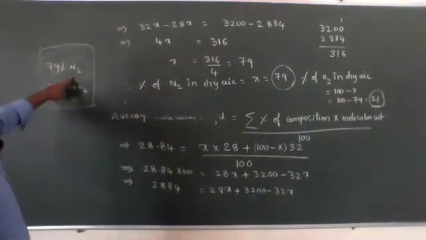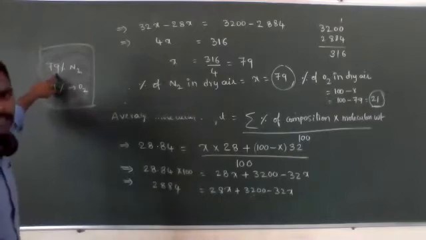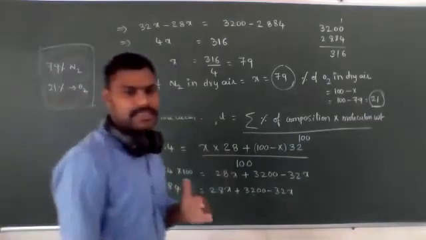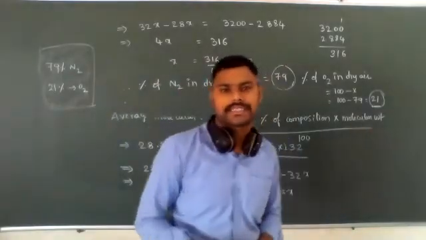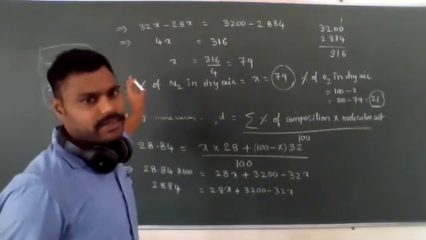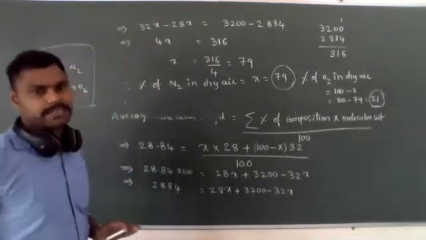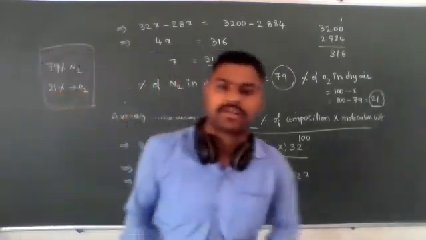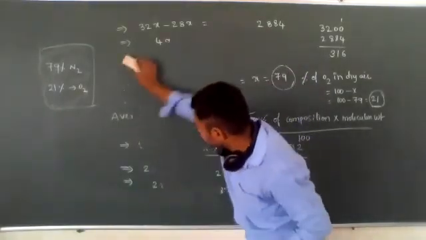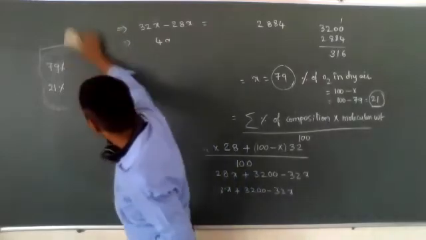So in the dry air, N2 is 79% and O2 is 21%. Similar problems we discussed yesterday also. Yesterday in the second class, I discussed in that recorded video that all the information is present. Go through that. It is a very, very important concept. Okay, students, let's see the next concept.